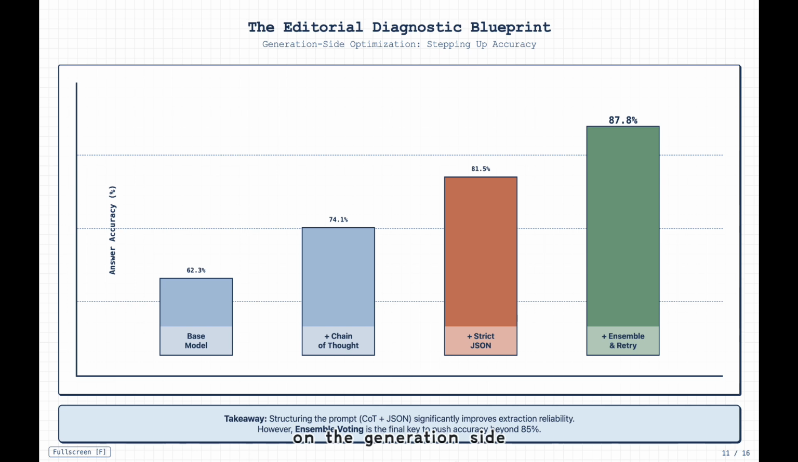On the generation side, we improved answer accuracy step by step. The base model reached 62.3%. Adding chain of thought reasoning improved it to 74.1%. Enforcing strict JSON output further raised it to 81.5%. Finally, ensemble voting and retry pushed the result to 87.8%, showing that structured prompting and answer stabilization were key to reliable extraction.